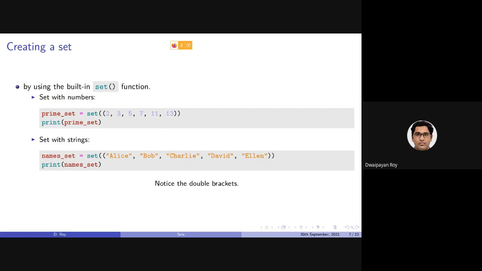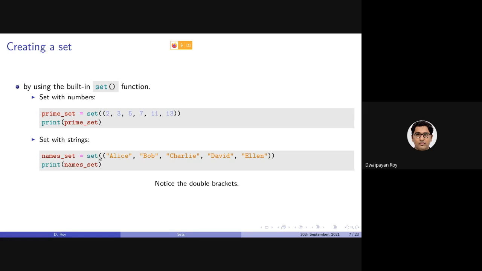Now let's look at some other ways of creating a set. We can make a set by using the Python built-in function set. So this is a set of numbers. Note that I'm writing set with two brackets, and inside the innermost bracket, I'm putting the individual values that I want to insert.